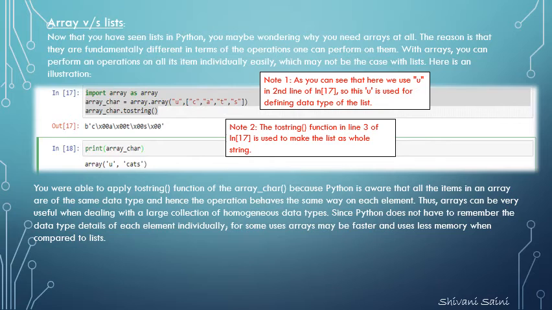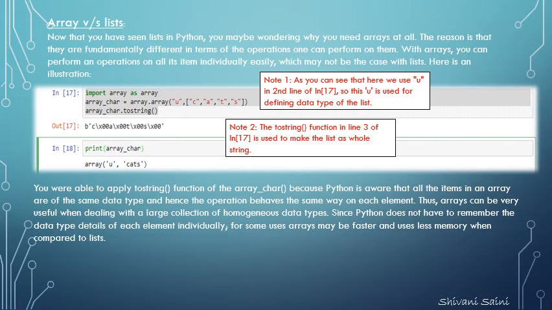Now comes array versus list. Note that you have seen lists in Python. You may be wondering why you need arrays at all. The reason is that they are fundamentally different in terms of the operations one can perform on them. With arrays, you can perform an operation on all its items individually and easily, which may not be the case with lists. Here is an illustration.